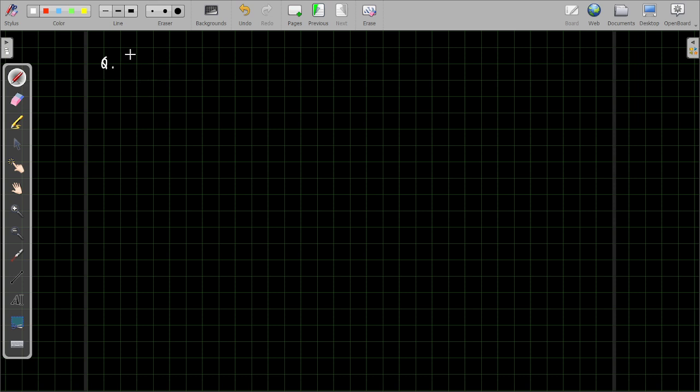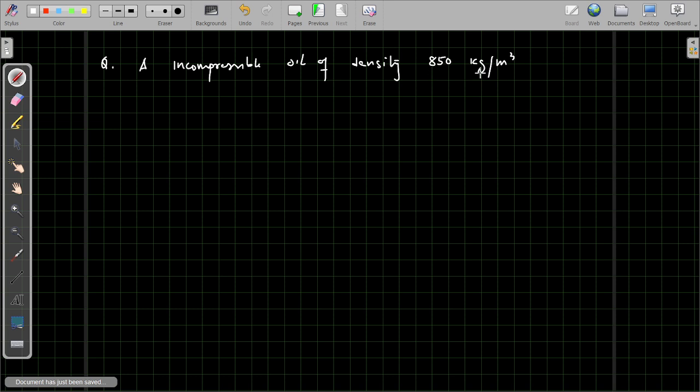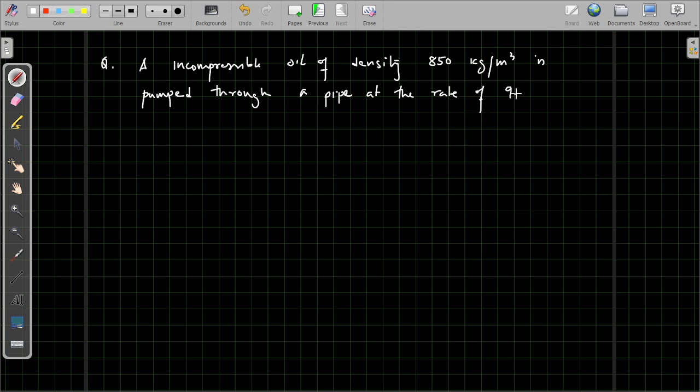Let's say an incompressible oil of density 850 kg per meter cube is pumped through a pipe at the rate of 9.5 liter per second. So this is the volume flow rate per second.